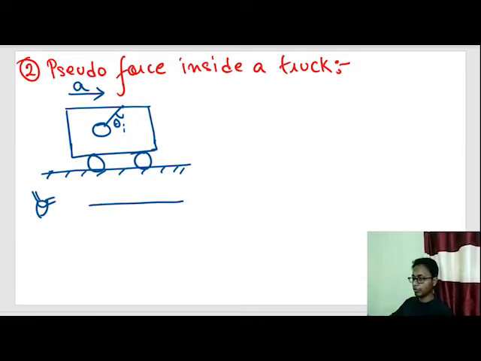From the ceiling of the truck, this string is pulling the bob, this mass, towards the right. There is some gravity force acting on it, and as seen by this observer sitting on the ground, this bob is moving with some acceleration a.